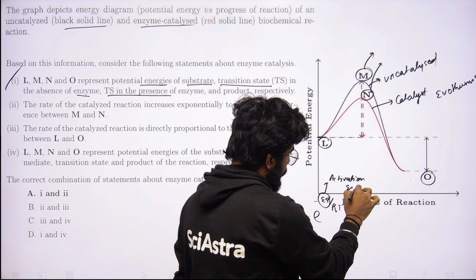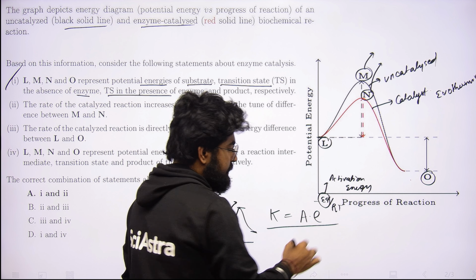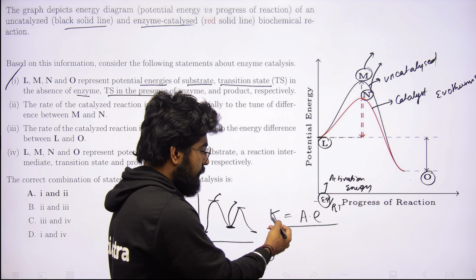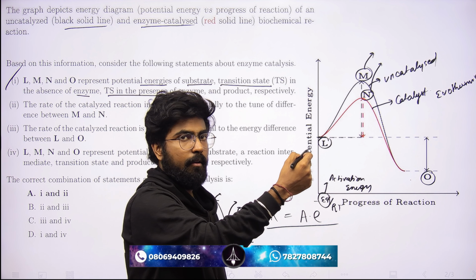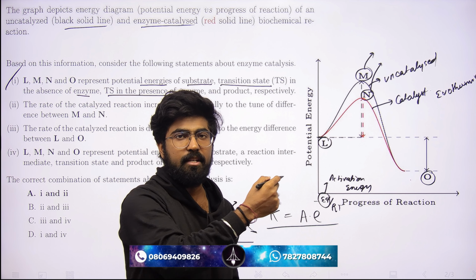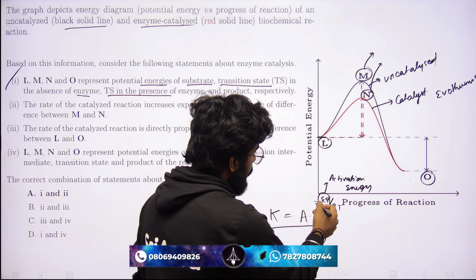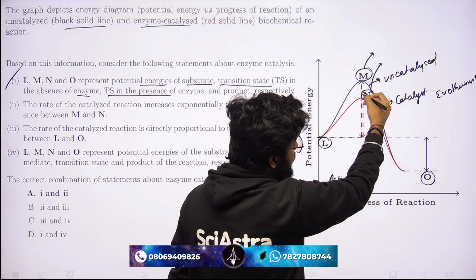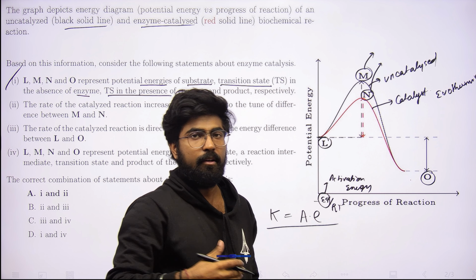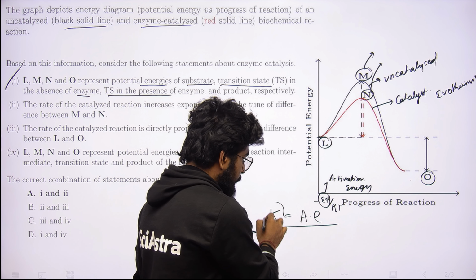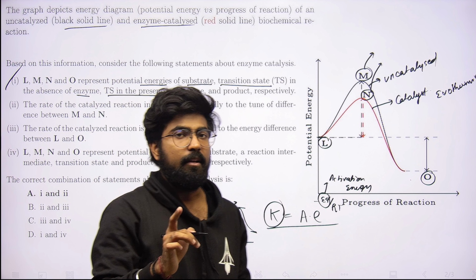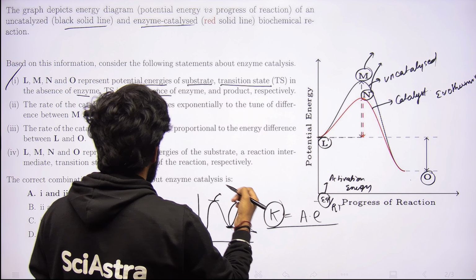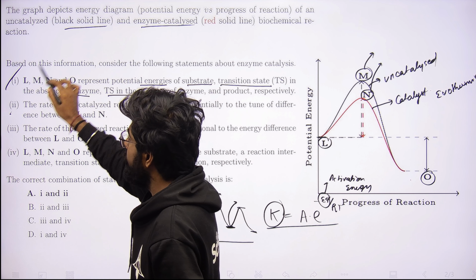Now we know that this is an exponential relation, and any change in the activation energy will cause a significant alteration of the rate constant in an exponential manner. Similarly, the rate of reaction will change in a similar way, right? So as we move from uncatalyzed to catalyzed format for this particular reaction, we know that a significant amount of Ea is getting reduced. This means that equivalently your rate constant will increase. Since the relation between K and Ea is exponential, the change will be an exponential increase, right? So this point is also true.